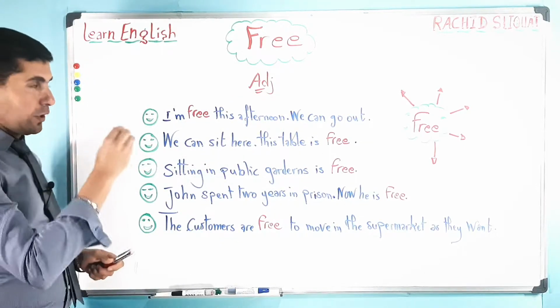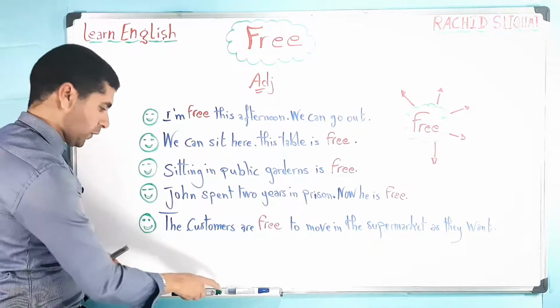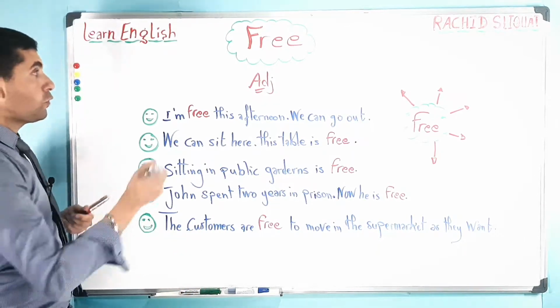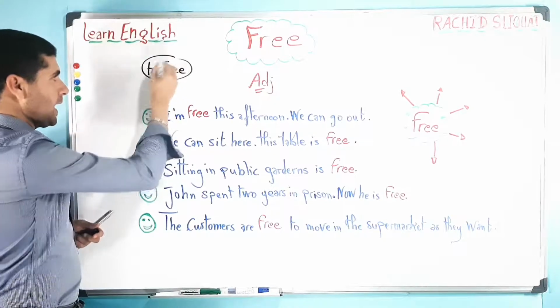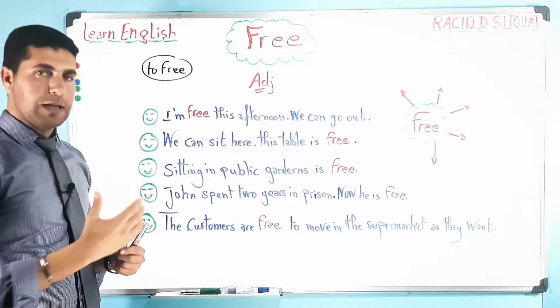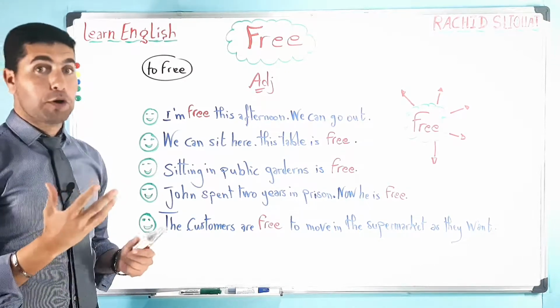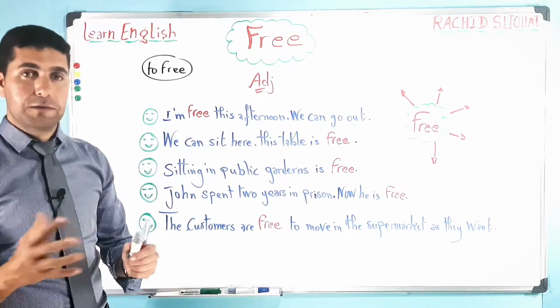However, the word free can also be used as a verb, okay? And we say to free someone, or to free a bird, for example, to free someone from an activity, or from a certain task.